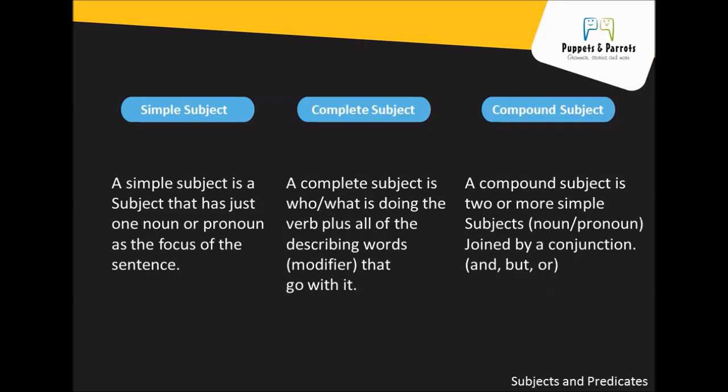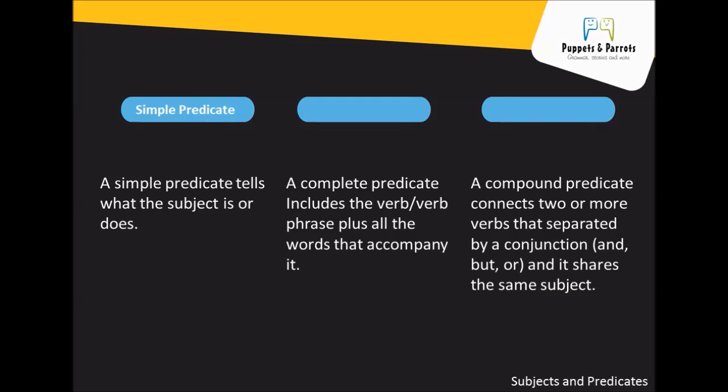And for compound subject, sometimes a subject may be more than one thing or person. They have more than one noun or pronoun and are called compound subjects. The subjects are joined by connecting words such as and, or, but. And the simple predicate tells what the subject does. The complete predicate contains the verb and all the words that go with it. The simple predicate is the verb or verb phrase in the complete predicate.